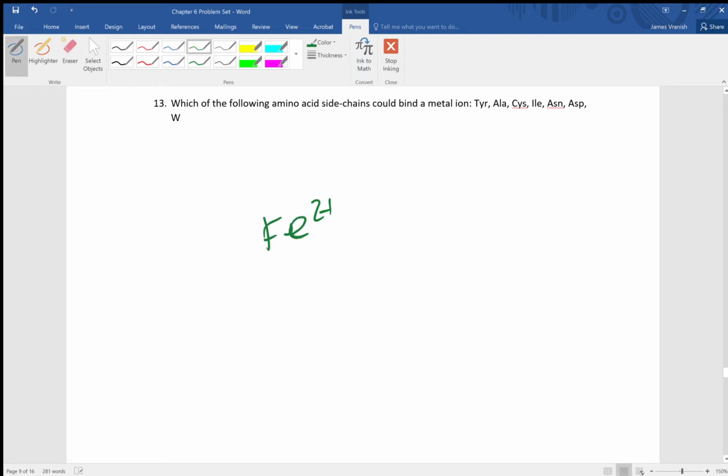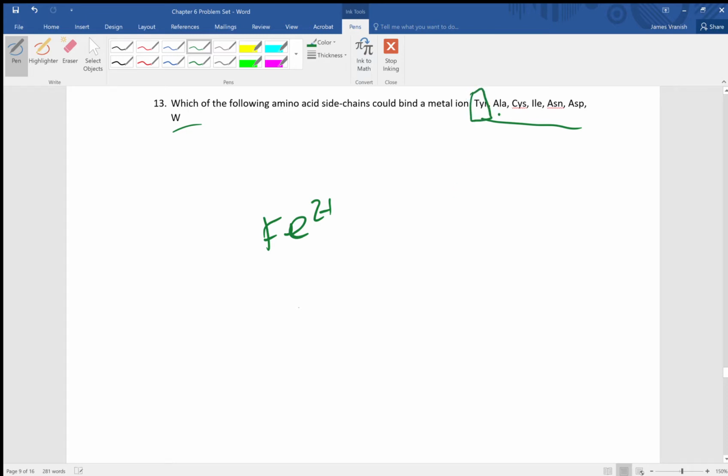These metal ions, in general, like to interact with lone pairs of electrons on atoms around them. Now, it's even better if there's a negative charge on whatever atom this is, atom X. But it's sufficient for it to have a free lone pair of electrons that can basically donate to this metal. So the question is really asking you here, which of these amino acid side chains have free lone pairs of electrons? I'll give you the answer here.